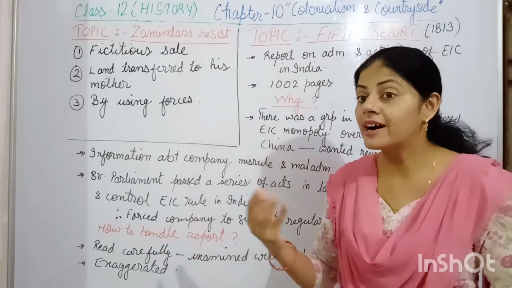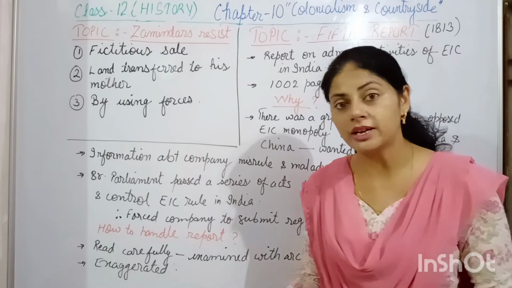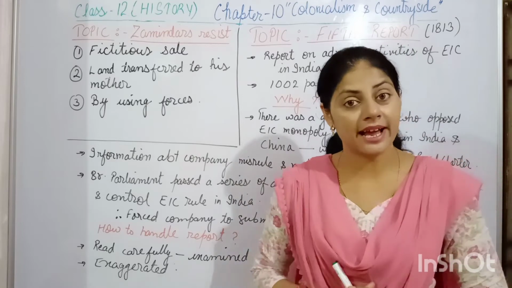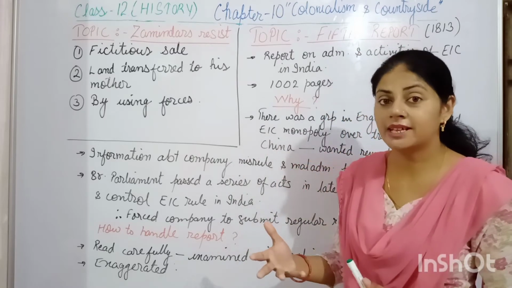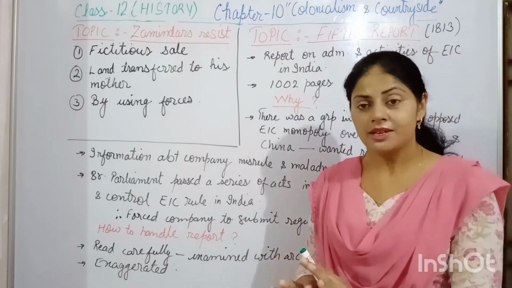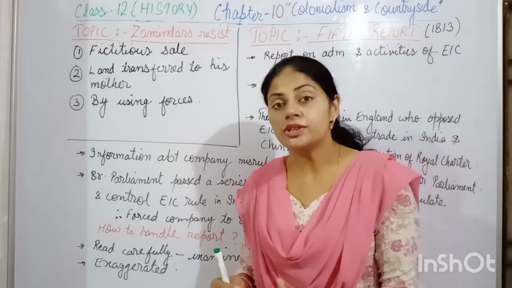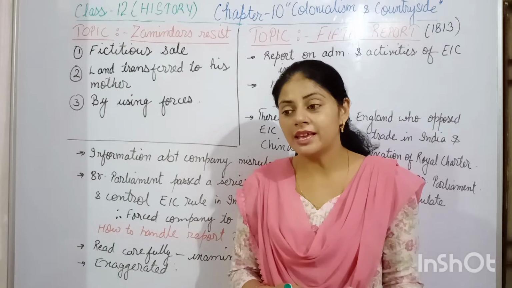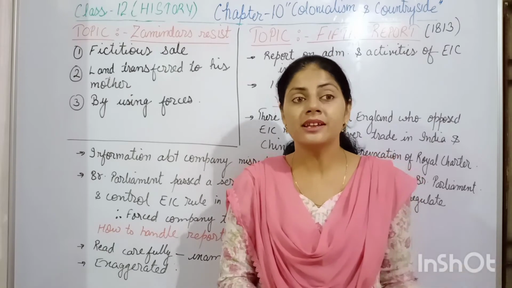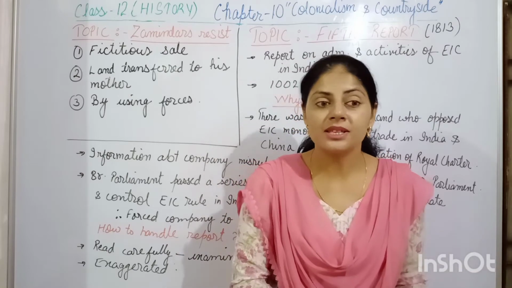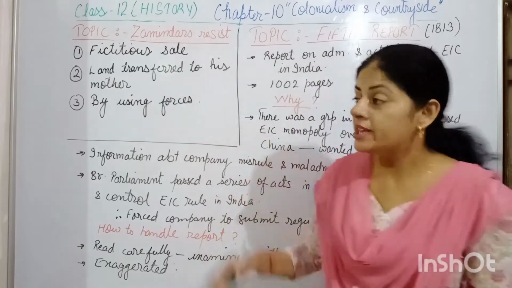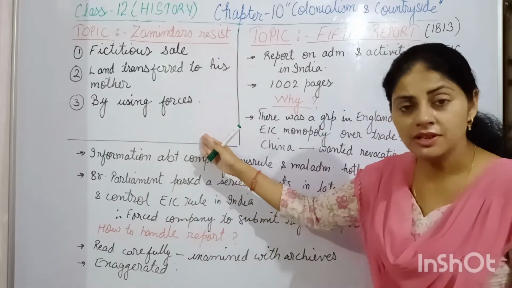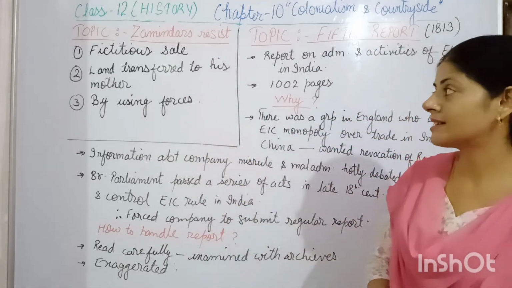Because once they couldn't pay the revenue to the company, they lost their right over the land. So how did they overcome this, how did they resist the situation so that they would not lose their control over the zamindari, over the land? Here we discuss the solutions which were brought up by the zamindar class.